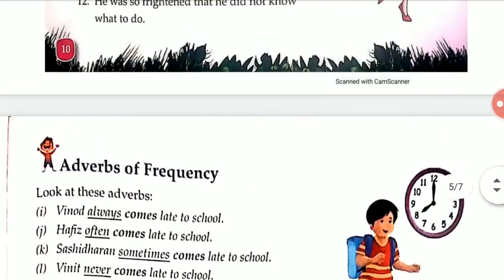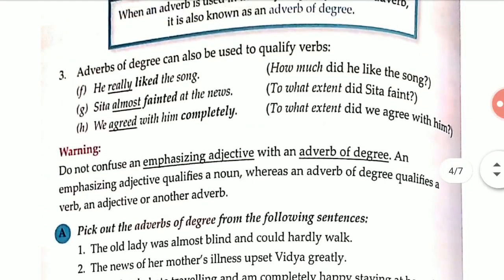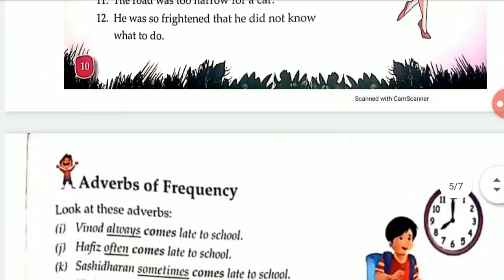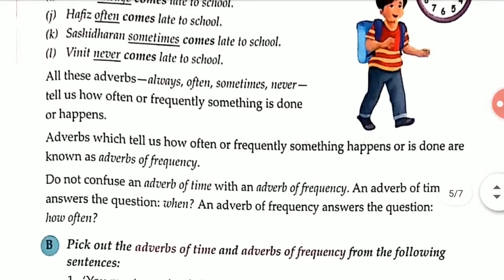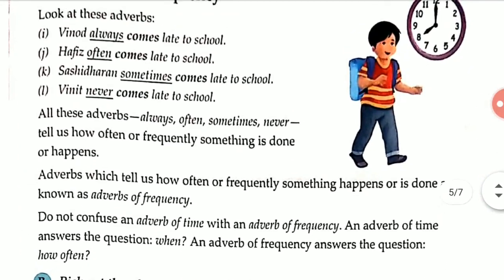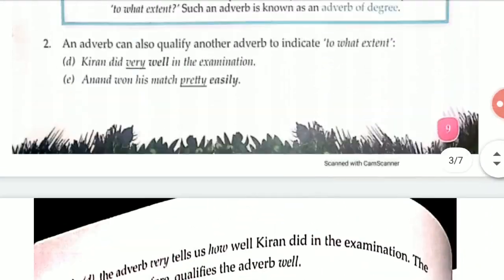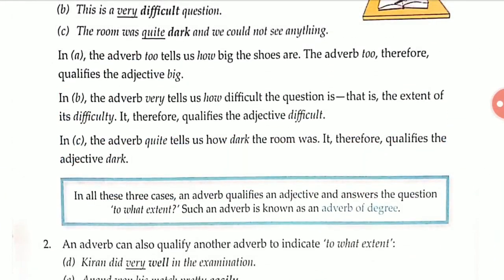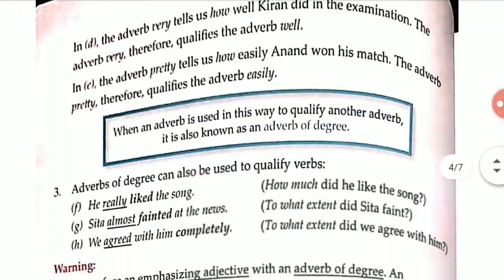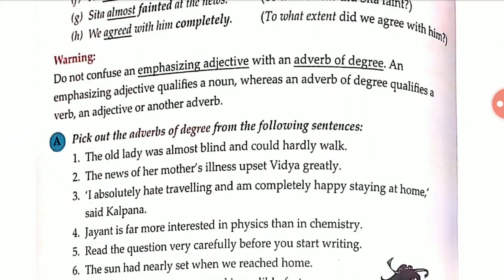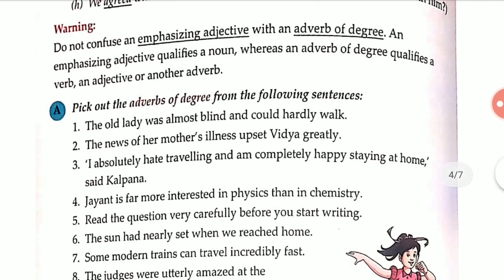So the first warning was that we should not get confused between emphasizing adjective and adverb of degree, and now again some warning is given that we should not get confused between adverb of time and adverb of frequency. Adverb of degree qualifies an adjective, a verb, and another adverb, whereas emphasizing adjective qualifies a noun, which is not part of this chapter, but we are just revising.